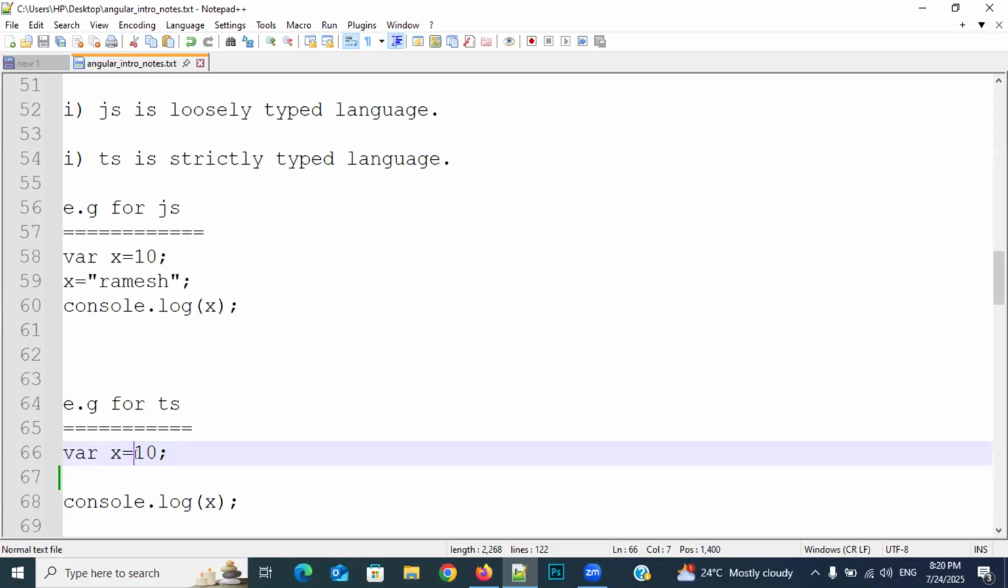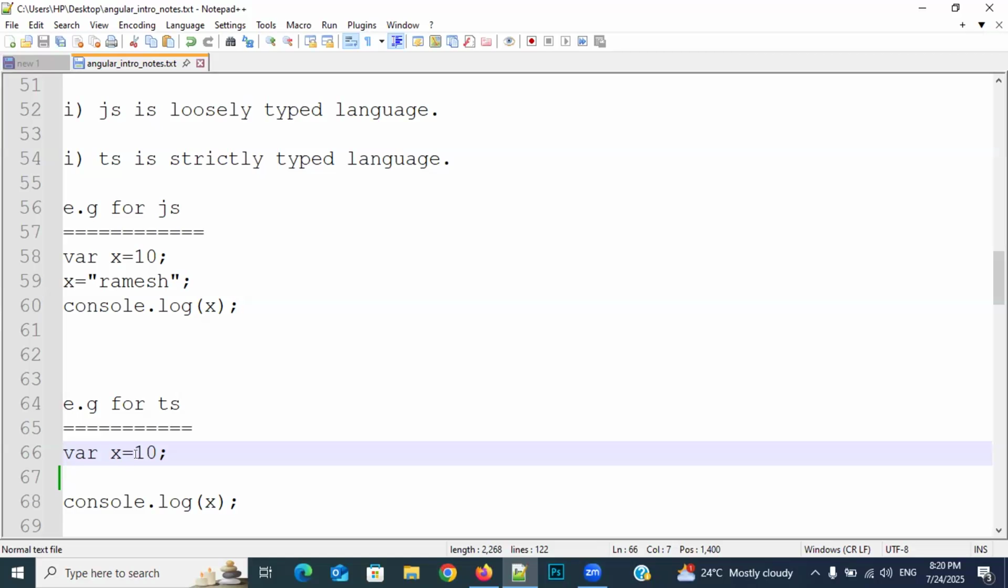Yes. So here what happened? Since TypeScript has a beautiful feature, it will automatically assign the data type depending upon the first value. It will assign the variable data type as number only. And I have assigned the value also as a number. And what is the output I am getting? 10, not error. Okay, everyone?